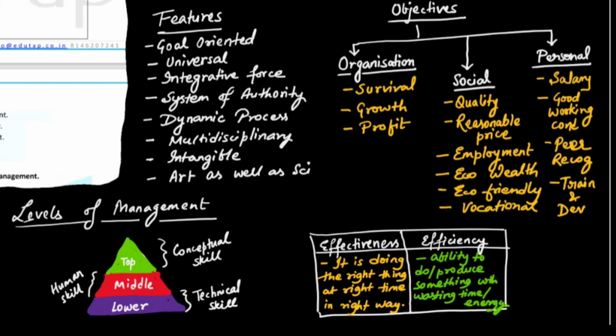Okay, they need to communicate between the top and the lower management, so they require communication skills. And top management requires conceptual skills, because they are the ones who will be deciding how the organization is going to work. Okay, so they are making policies, and they are representing the organization to third parties and the outside world, so they should have conceptual skills.